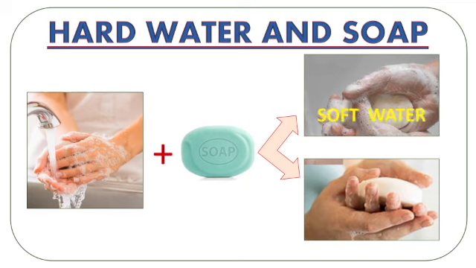The situation in which lather formation is taking place easily is because of the soft water that we are using. Whereas when the lather is not able to form, no matter how long we rub the soap into our hands, it is because of the hard water. So we have soft water and we have hard water. Now hard water is hard because of the hardness imparting impurities in it. And what are those impurities? Definitely the salts, chemical compounds. What are those salts? The salts of calcium and magnesium, which are commonly studied under hardness.